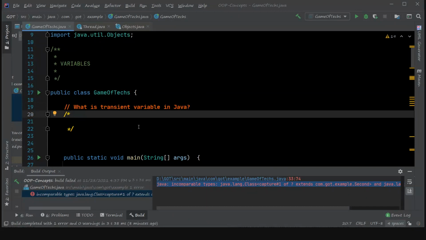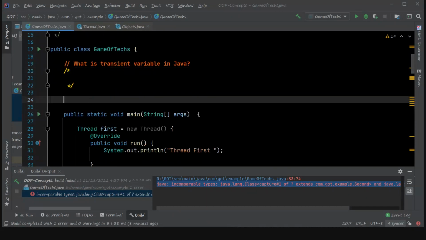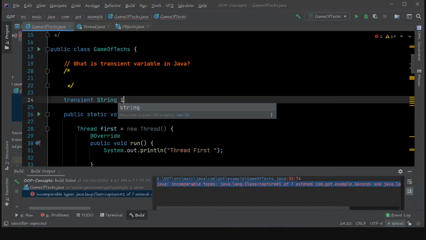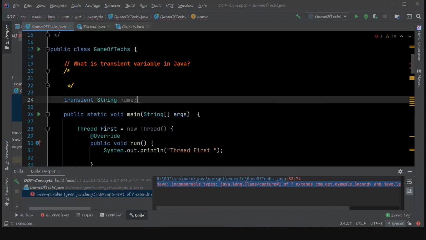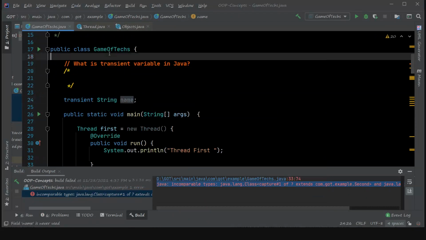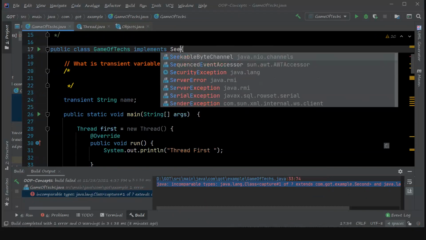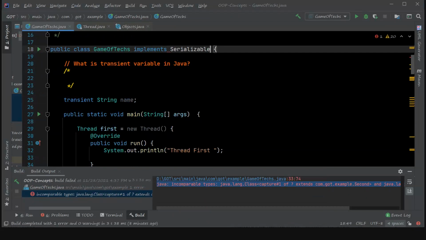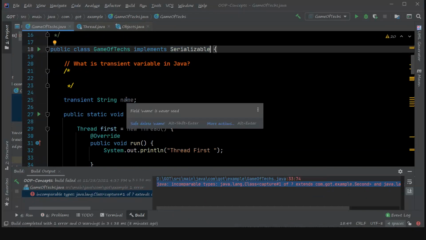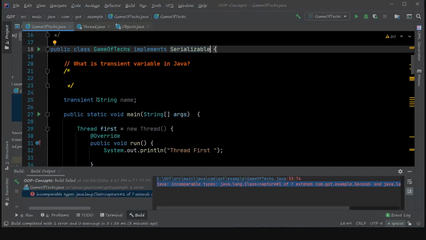So what are transient variables in Java? When you create a variable, for example, transient String name, what does this mean? This means that when a class is being serialized, suppose it implements the Serializable interface, and the class state is written to a file or an object stream, this particular name will be ignored.